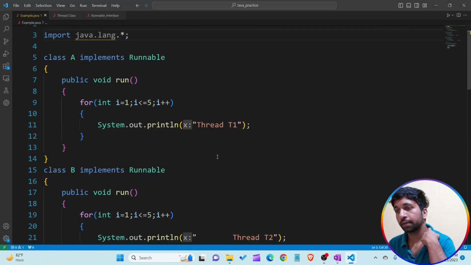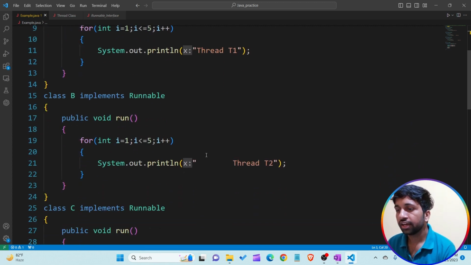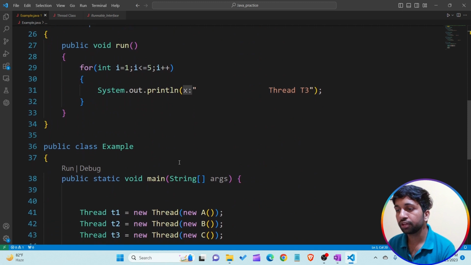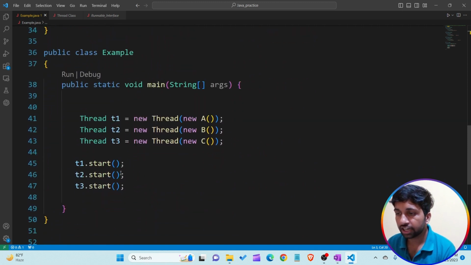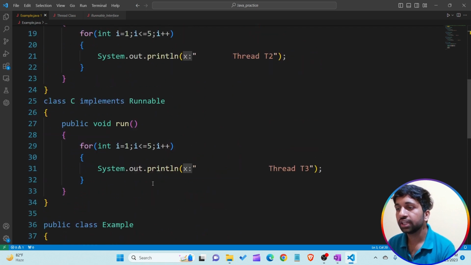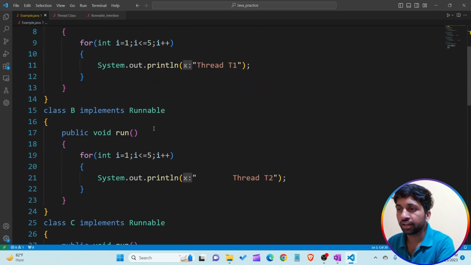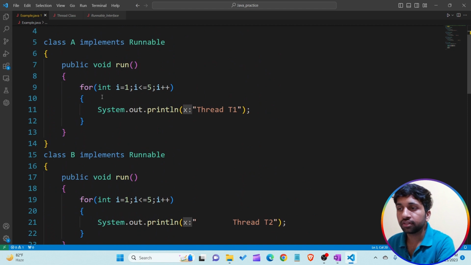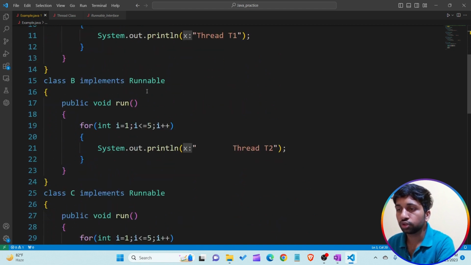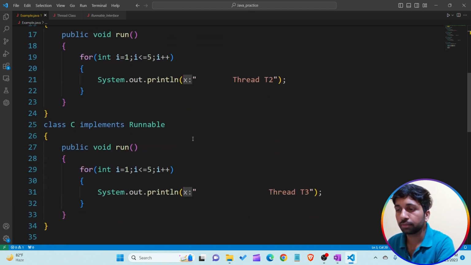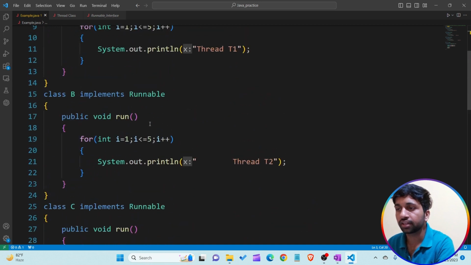So this is a program. I am creating class A which contains the run method. By using a for loop, I am printing thread T1 method and T2 and T3. So when we are calling the start method, T1 start, T2 start and T3 start, you are able to see how the control executes. Sometimes this class A method executes, sometimes class B method executes, sometimes class C method executes, again class B and class C, all the methods execute concurrently. Understand? So this is an example of multi-threading.